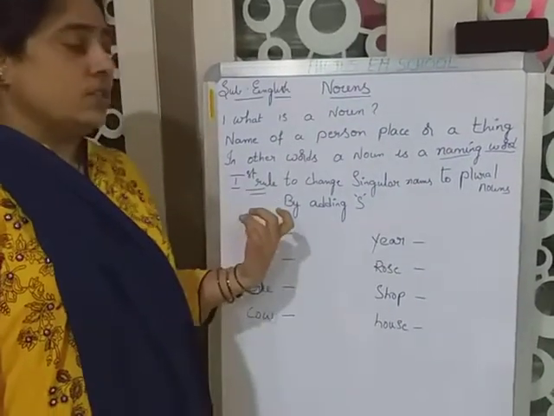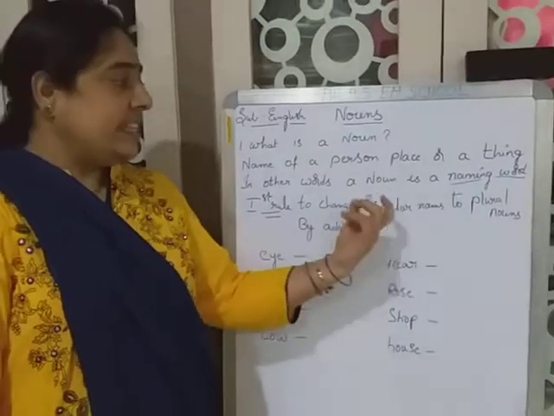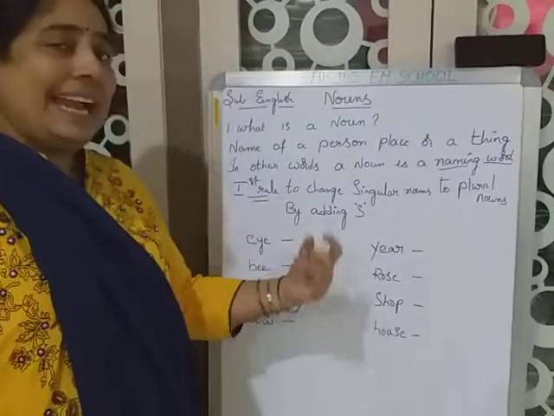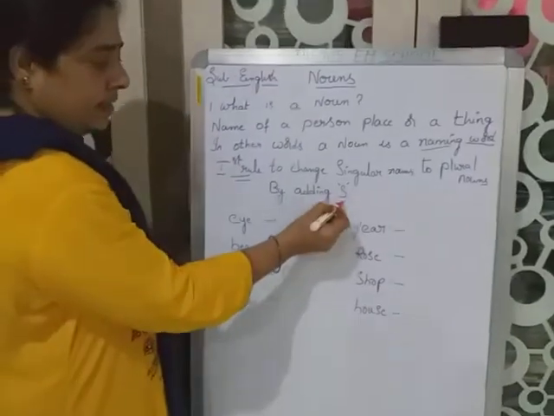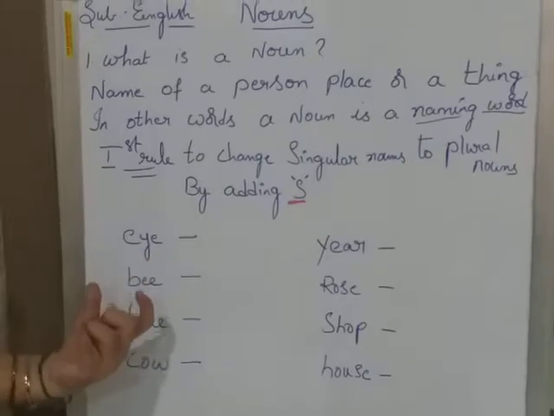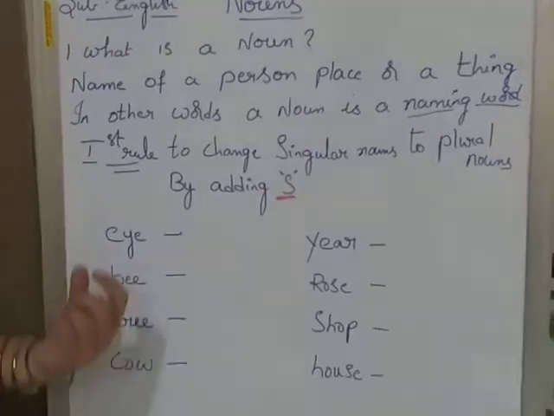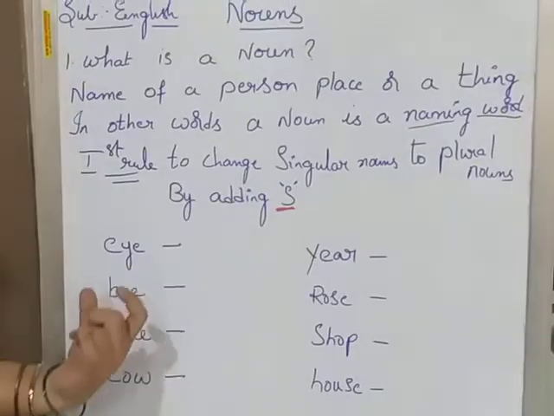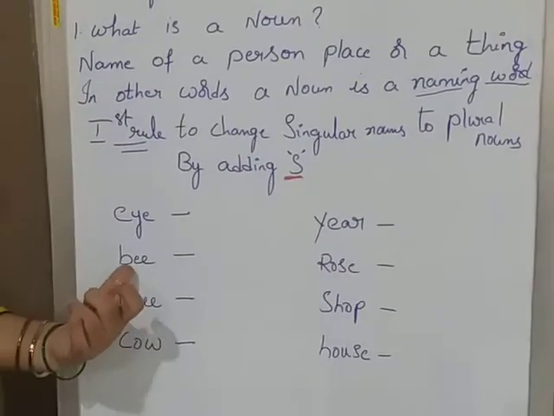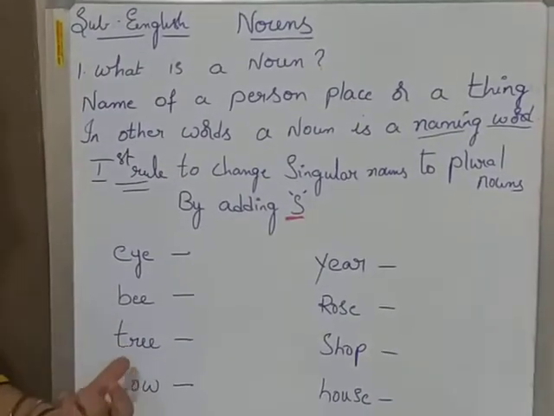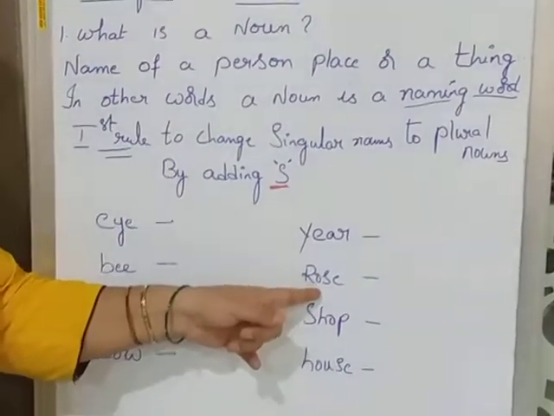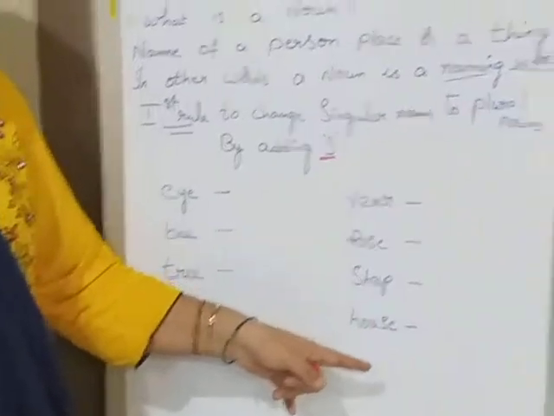The first rule to change singular nouns to plural nouns is by adding s. These all are singular nouns: eye, bee, tree, cow, ear, rose, shop, house.